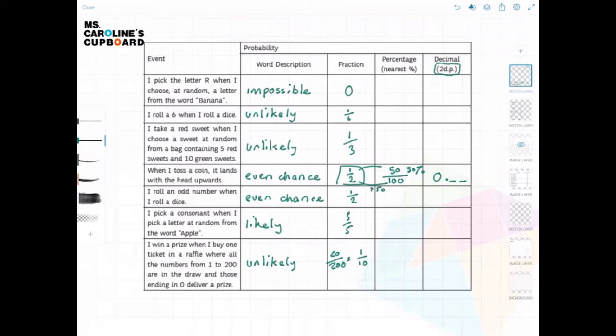So do you remember how we turn 50% into a decimal? 0 point what? What would it be? 50%. If we divide by 100, we can get our decimals. 50 divided by 100. Can you think what that might be? Can you remember what happens when we divide by 100? Think of your place value. Think about that decimal point. Think about where the decimal point is with the number 50.